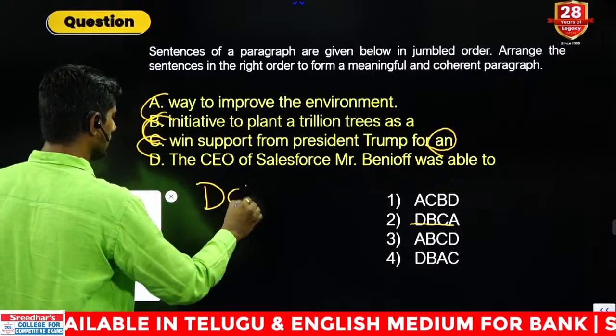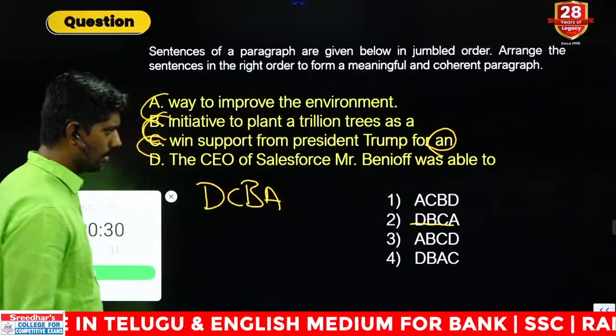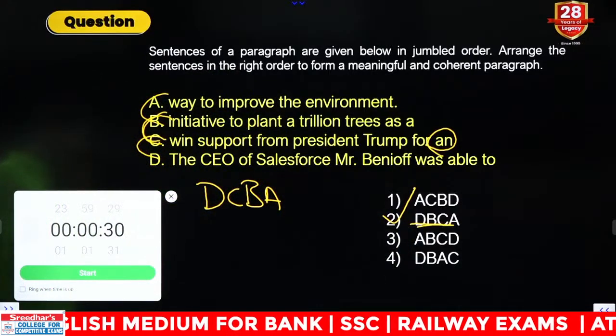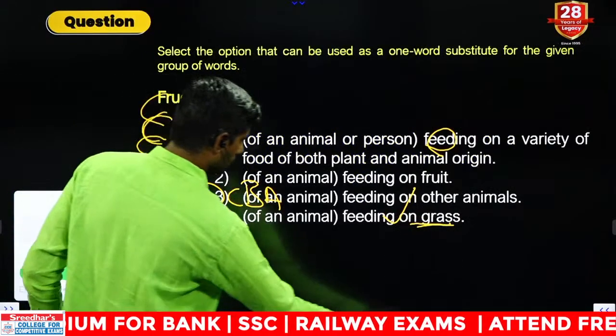So it is a DCBA. Do we have DCBA? In fact, maybe this is DCBA. Go with second one. They have not given it properly. Maybe typing mistake from the content.